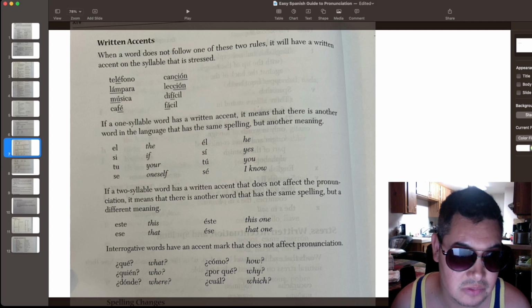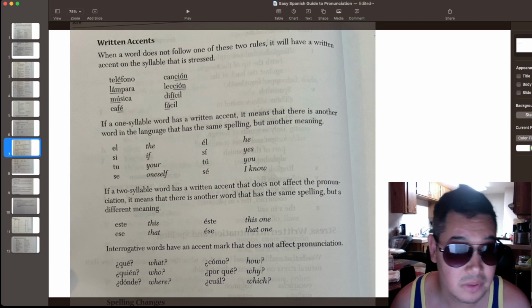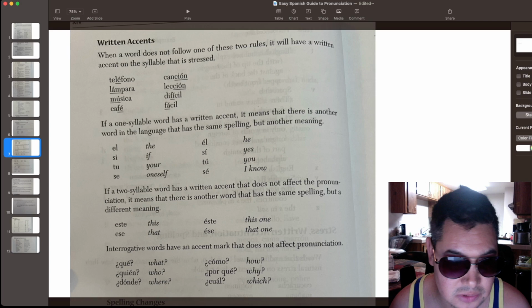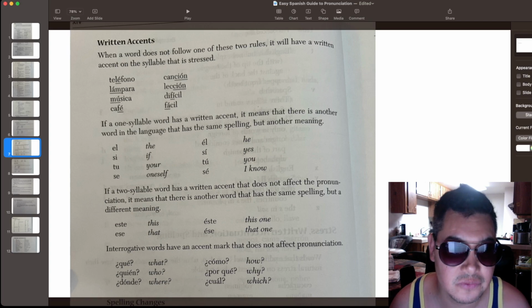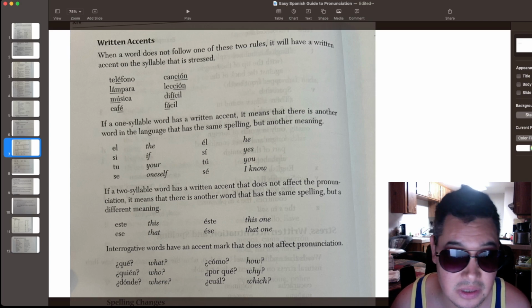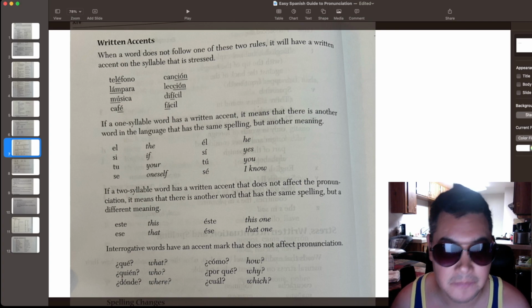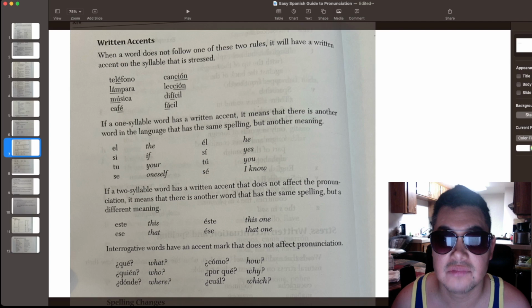So for example, este. But now we're learning that when we have two words with two different meanings, but the stress does not change, so it stays on the same syllable, then there are two words with two different accents. Este means this. Éste with an accent means this one.